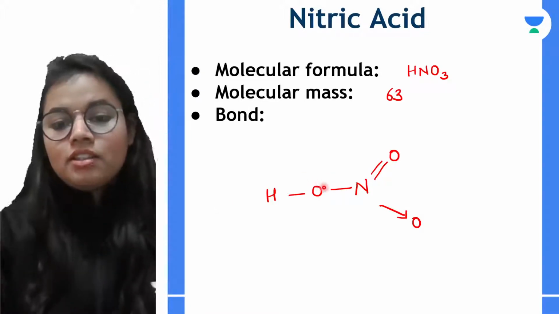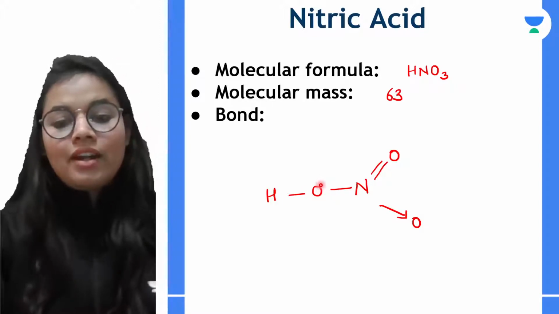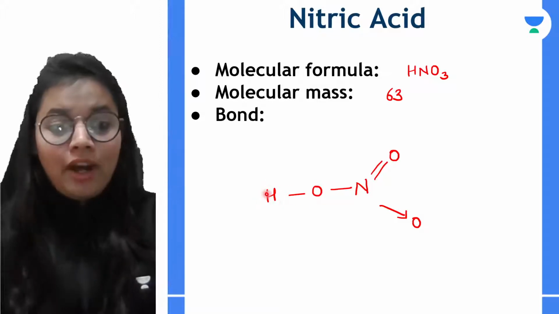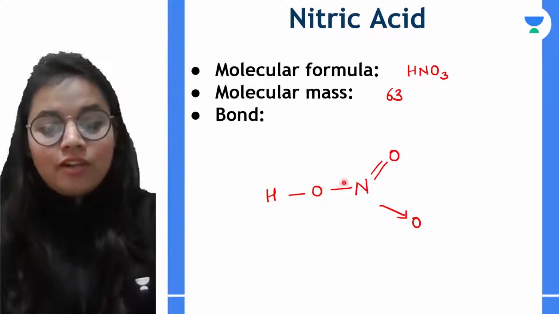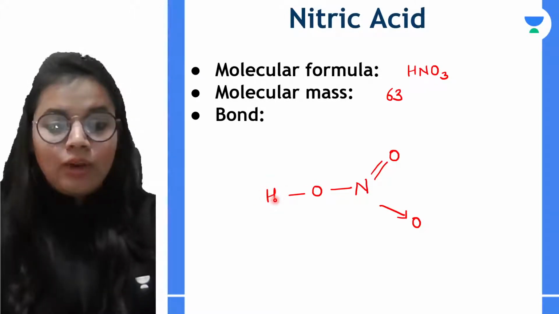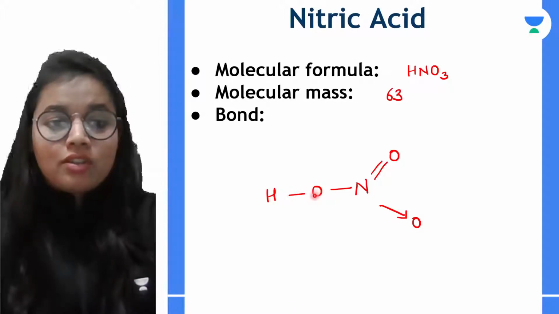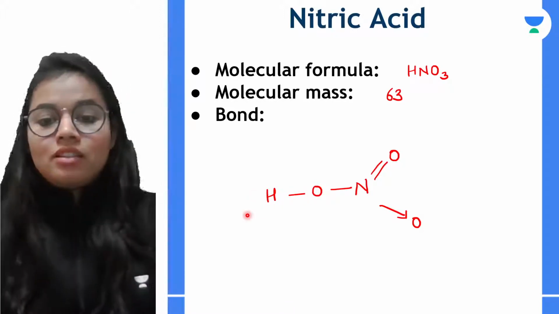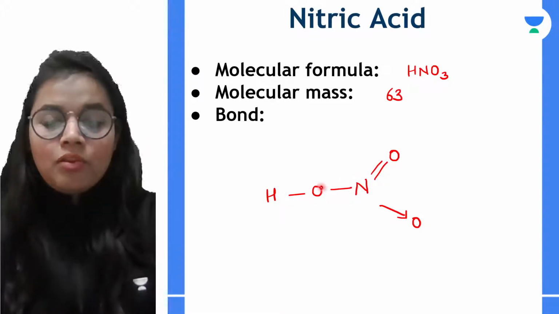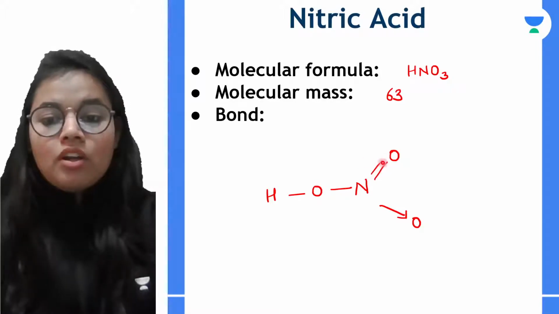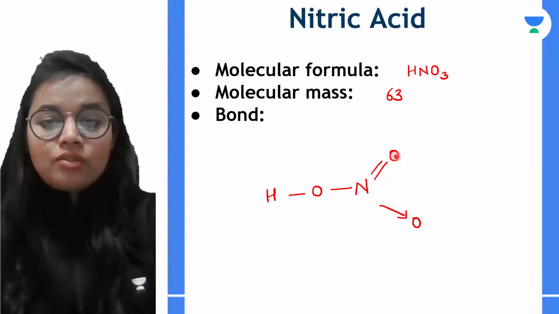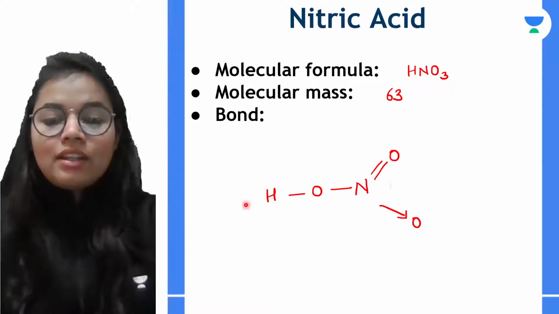Over here, this particular oxygen requires how many electrons? 2 electrons, right? So 1 electron it has shared from hydrogen and 1 electron it has shared from nitrogen. After that, this hydrogen requires 1 electron, which it of course has shared from oxygen. So its valency has got a stable configuration. Nitrogen requires 3, so it takes 1 from this oxygen and there is a double bond. So 2 it takes from here, and similarly this oxygen takes 2 electrons, right? So till here everything is done now.